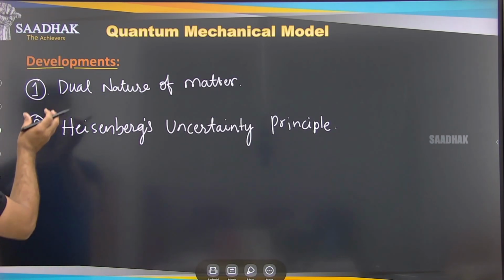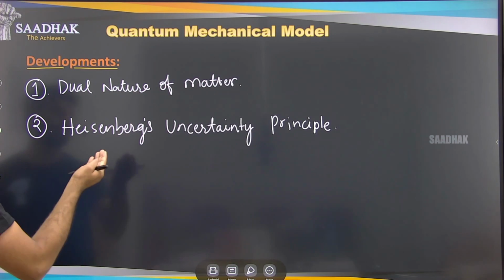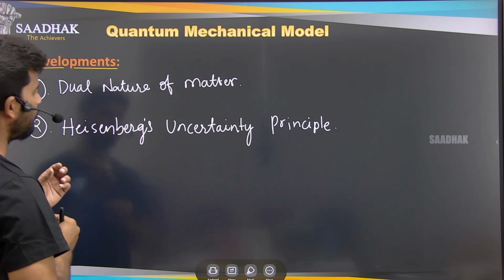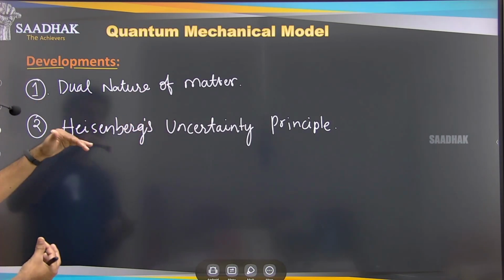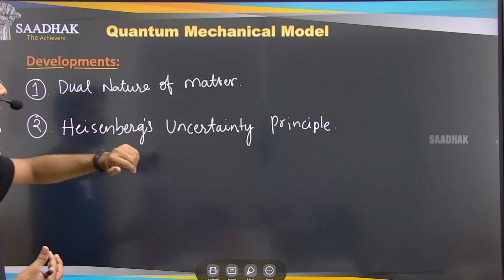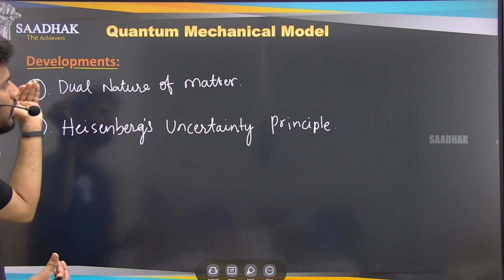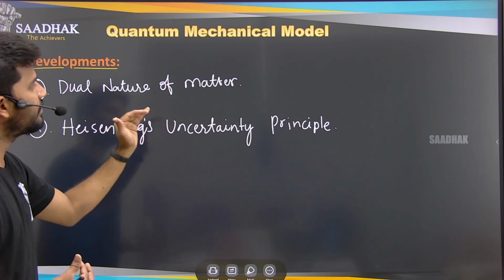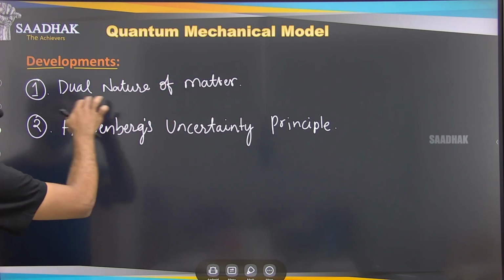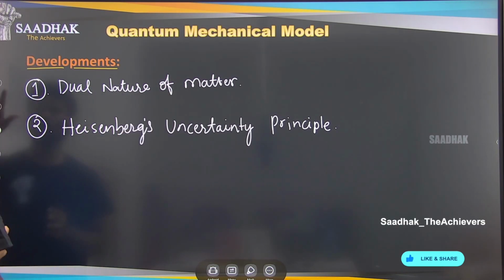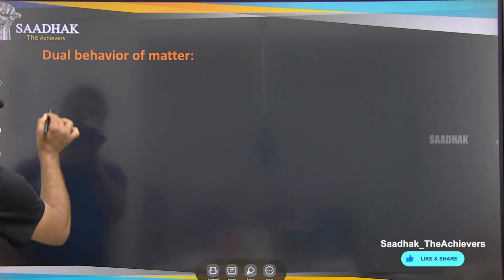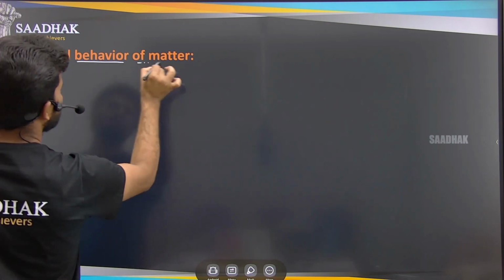What is the exact relation between Bohr's model as well as the next quantum mechanical model, and how these two scientific experiments, or we say the developments, help this. Let's understand it clearly. What are these main two developments first of all? So first point, we'll start with the dual behavior or the dual nature of matter.